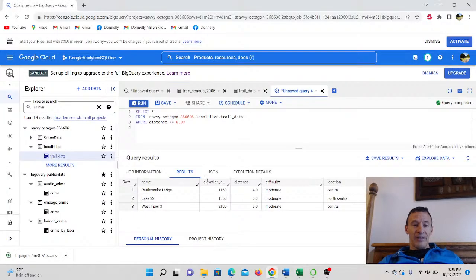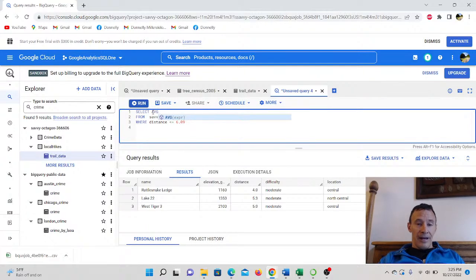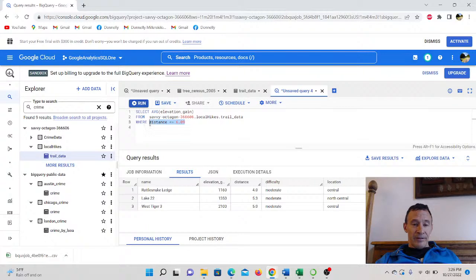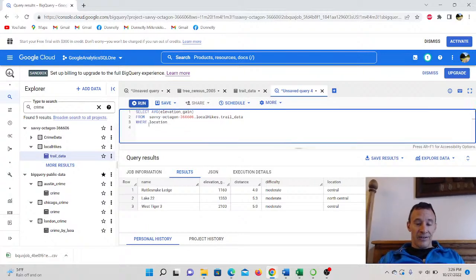Okay, now let's go back to my BigQuery here. Let's say we want to figure out what the average vertical gain is for all of the hikes in the central region. So what we're going to have to do here is select, and then we're going to do average elevation gain, and we're just concerned with location is equal to central.